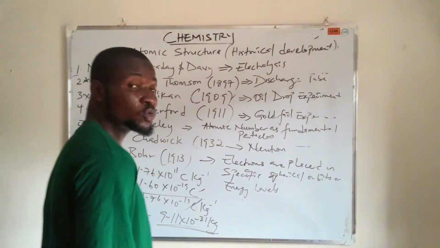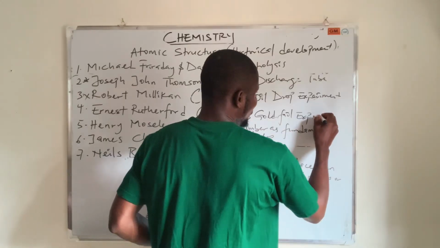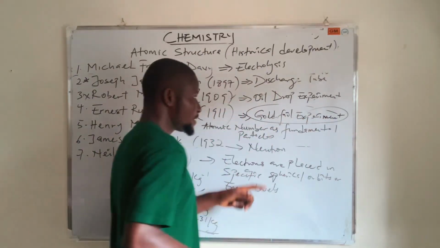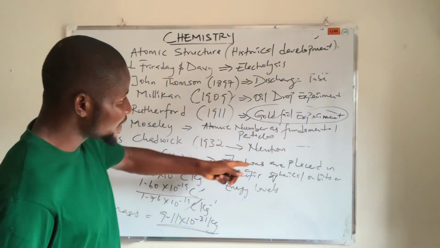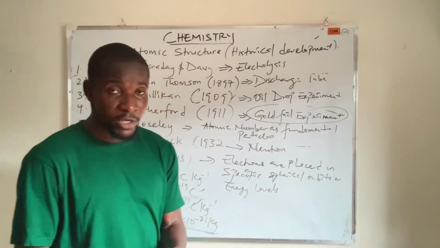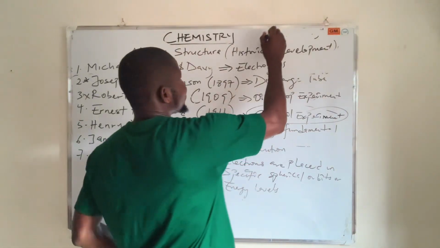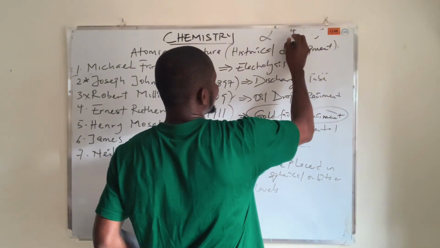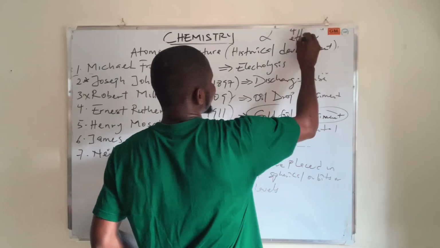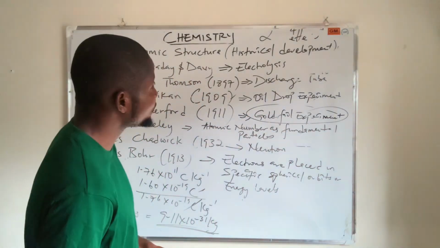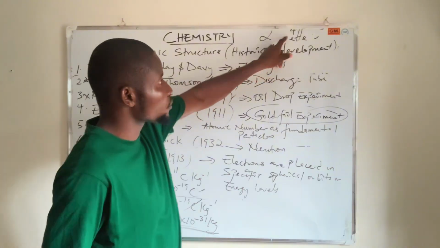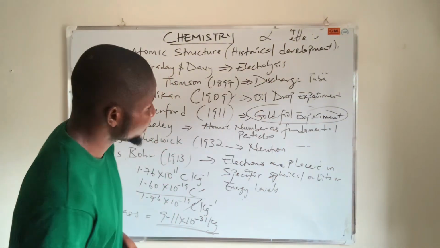1911 conducted what is called the gold foil experiment. What was this gold foil experiment all about? This man here was bombarding a gold foil with alpha particles. An alpha particle is just a helium nucleus, mass number 4, atomic number 2. So he was bombarding a gold foil with helium alpha particles, and these alpha particles, of course, are coming from the radioactive source.